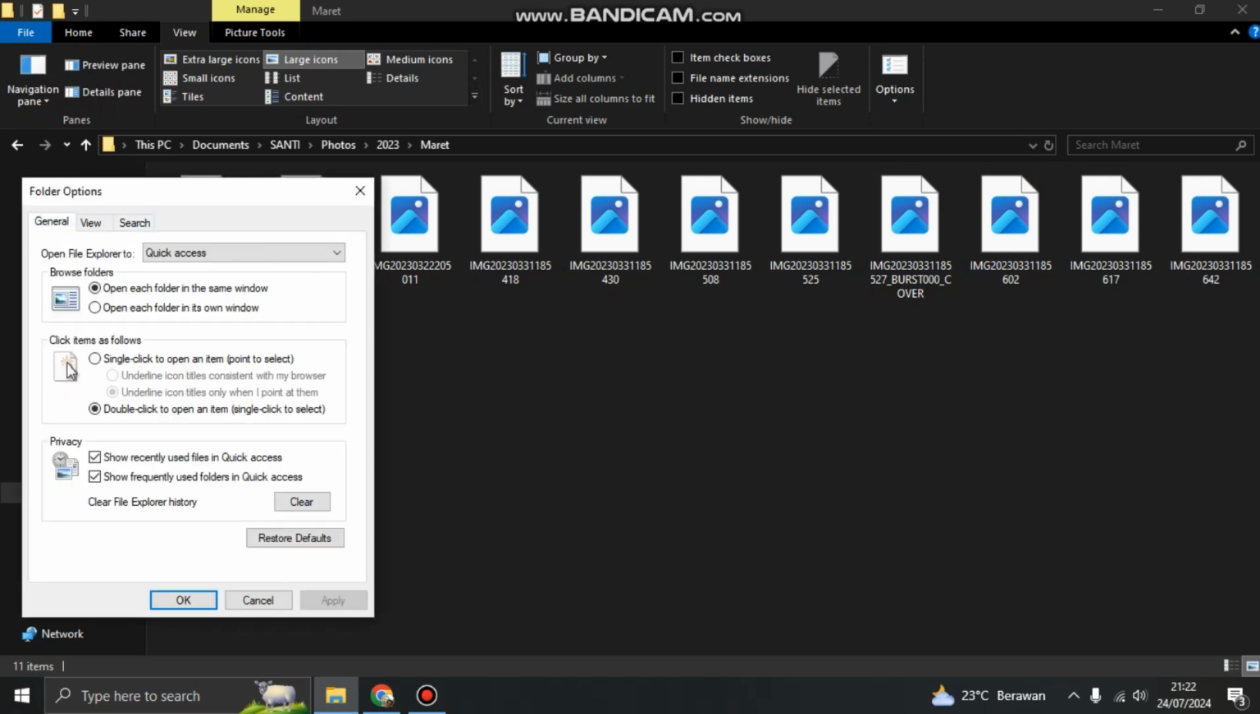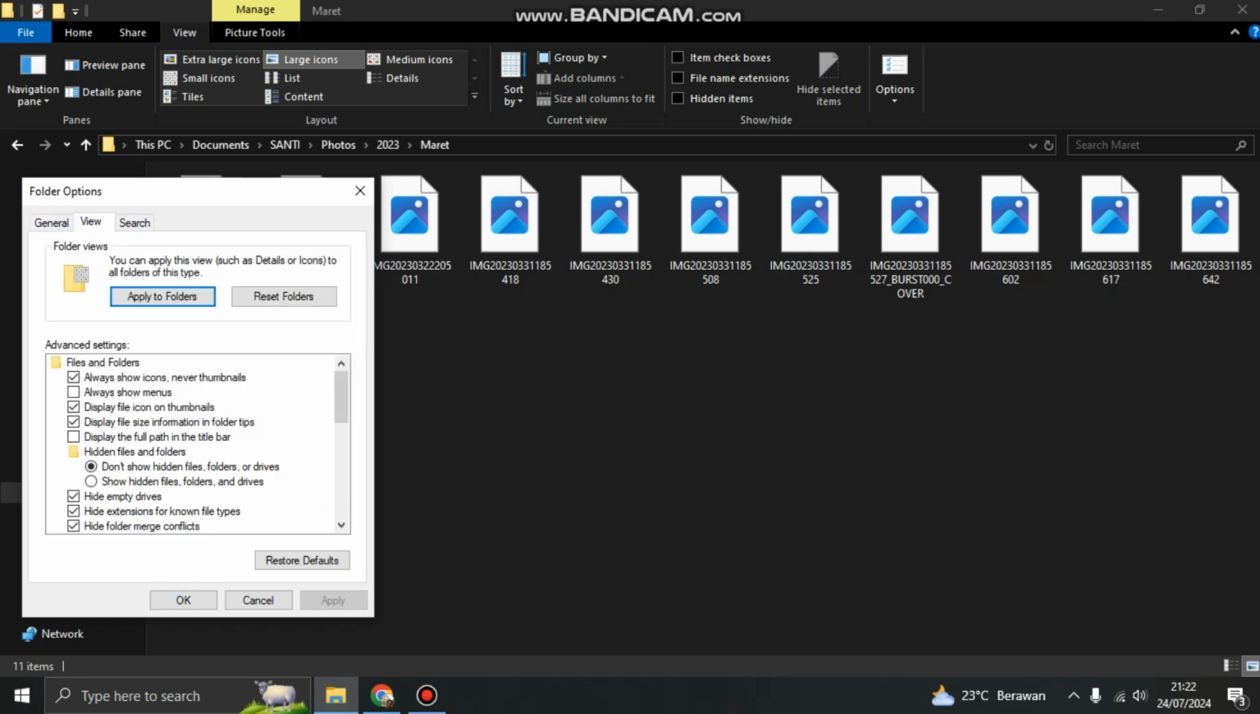There are 3 tabs that you can explore, and we are going to click on View. See, there is Advanced settings here, Files and Folders. Please uncheck this box: Always show icons, never thumbnails. Please uncheck.